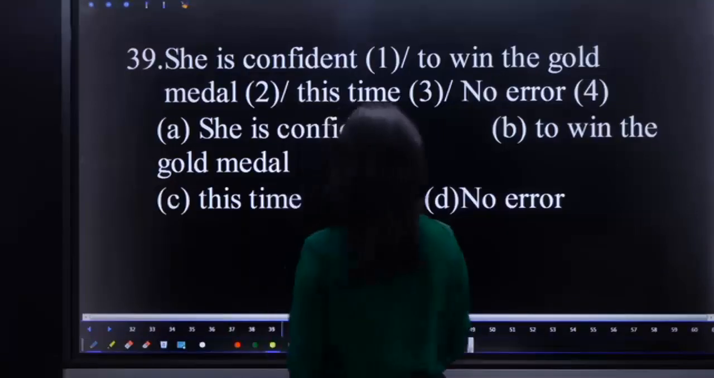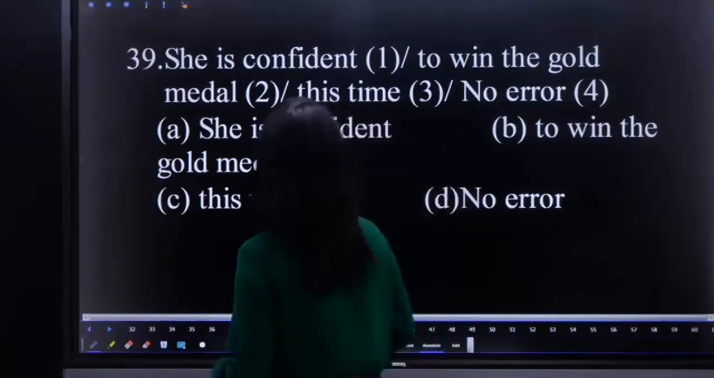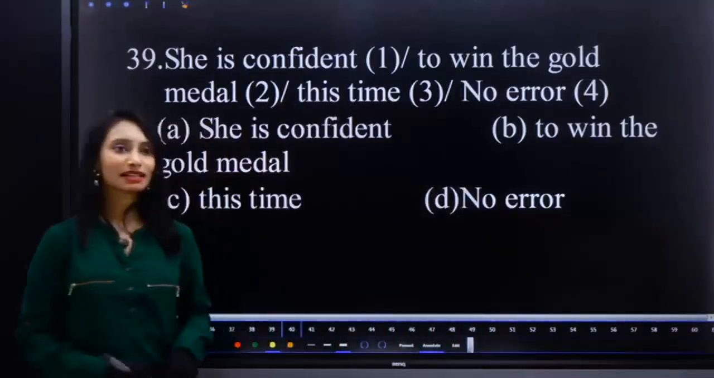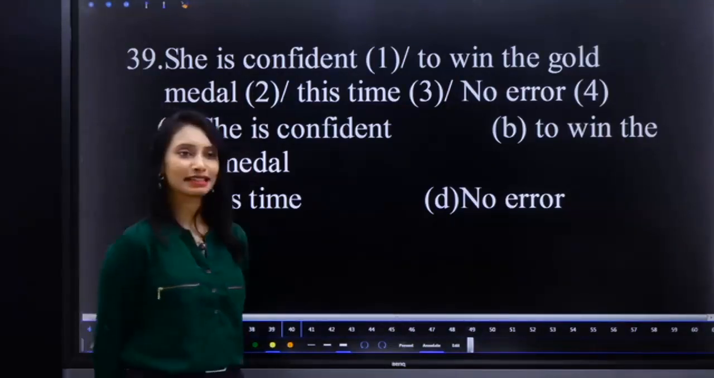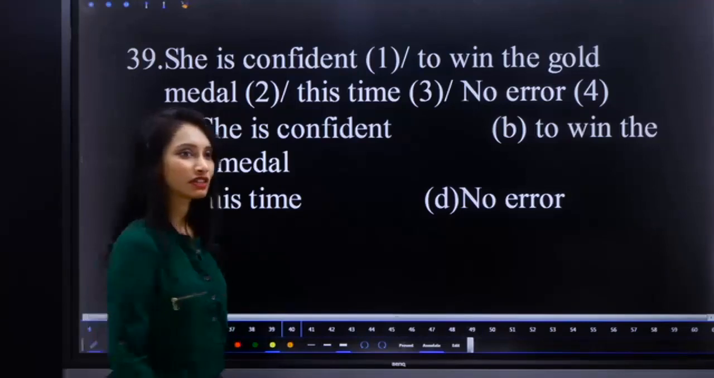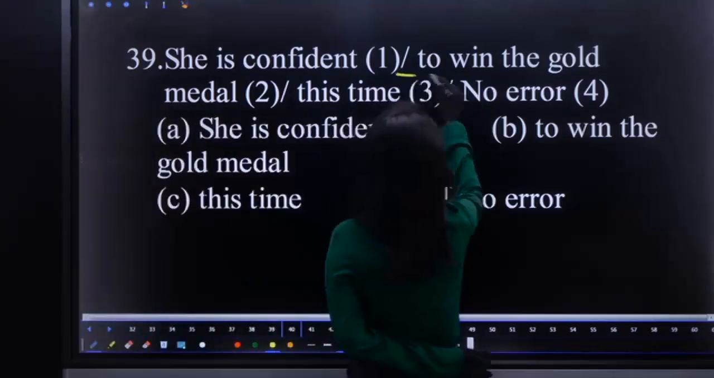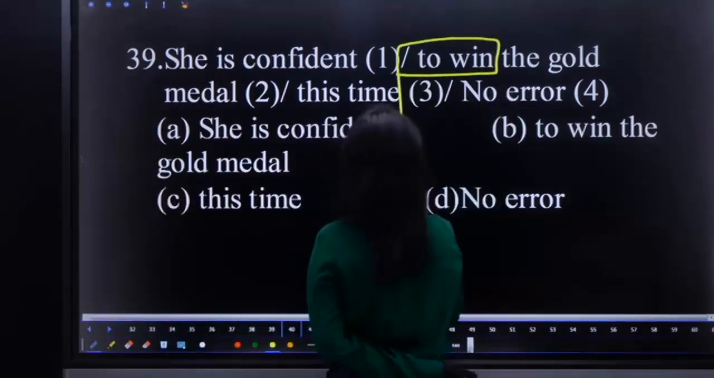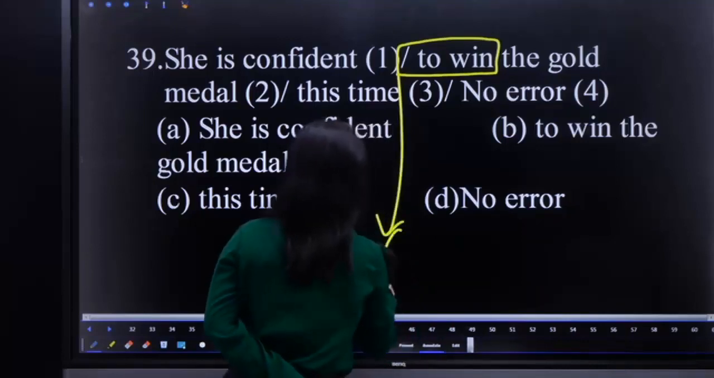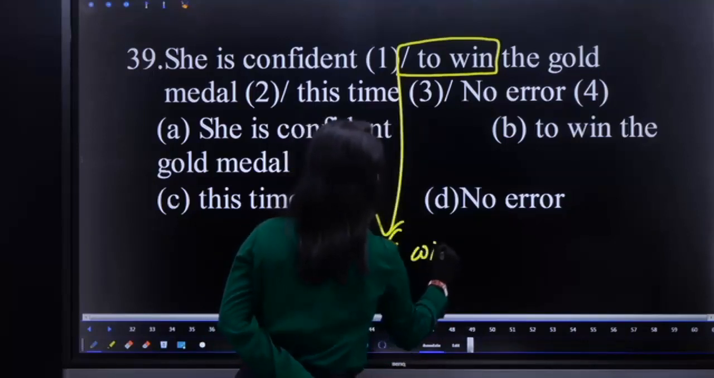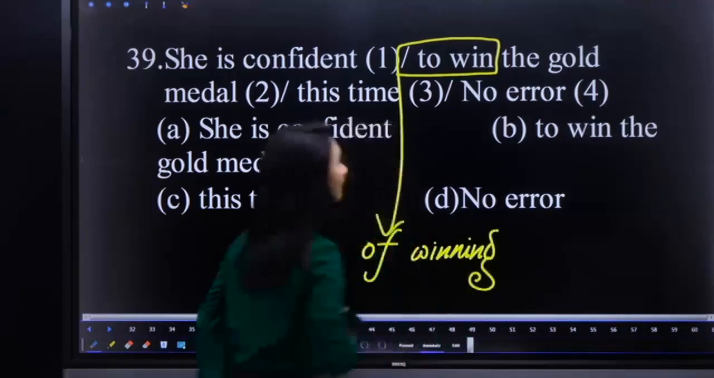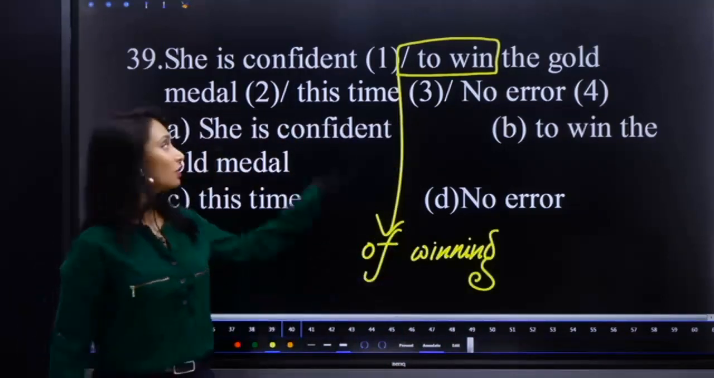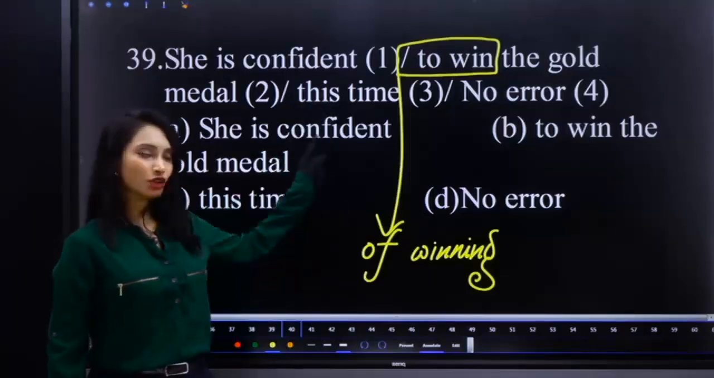She is confident to win the gold medal this time. What is the error? What is the error? Good. Confident is followed by of and takes a gerund. Confident of winning is the correct usage. So replace to win, the to-infinitive, with of winning.